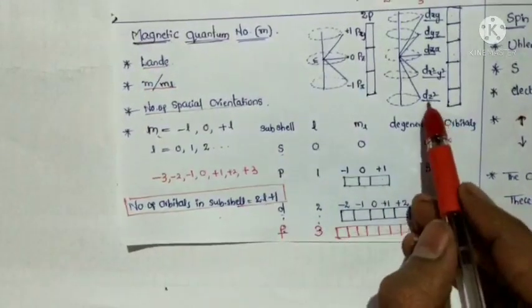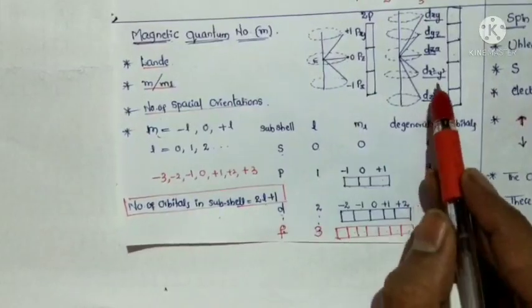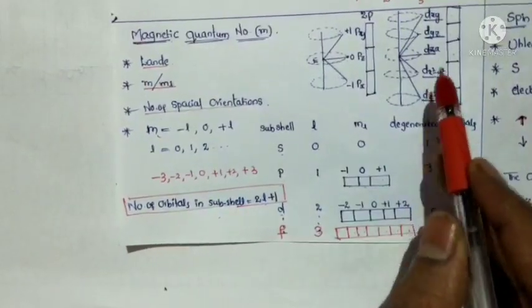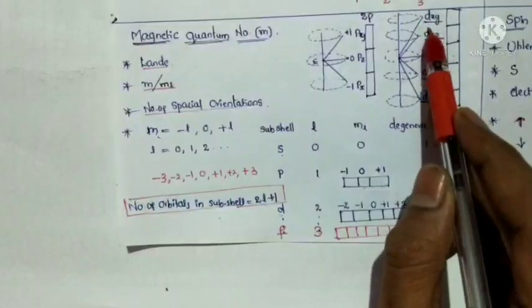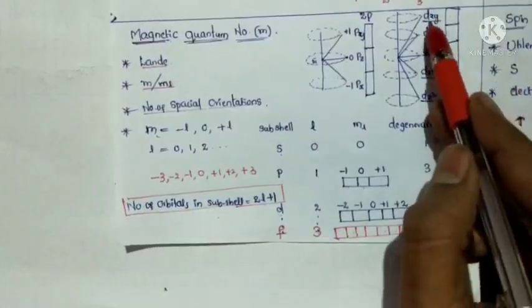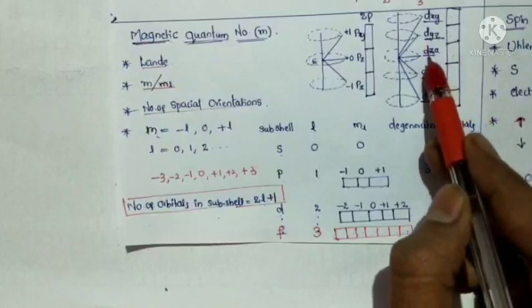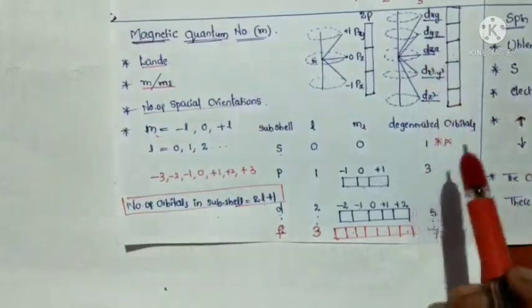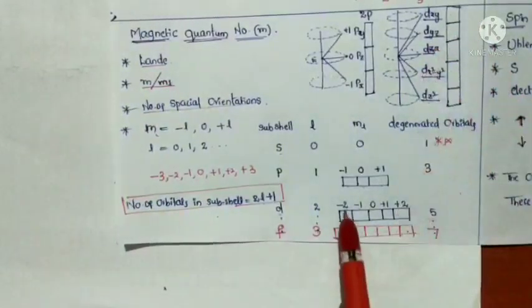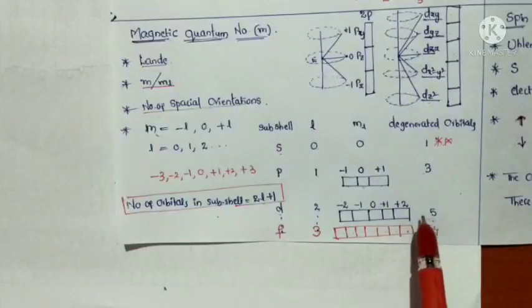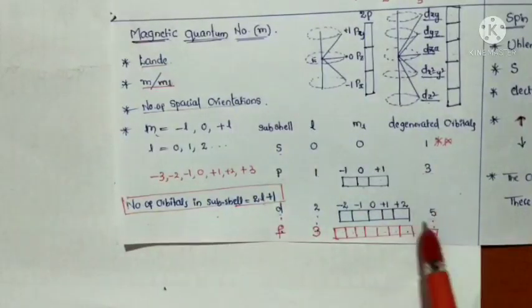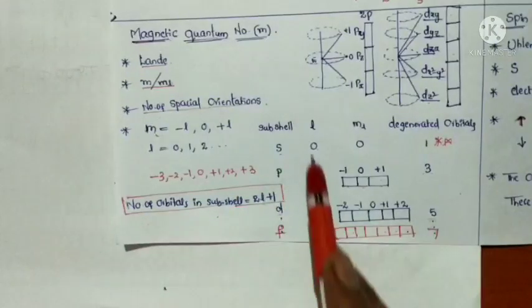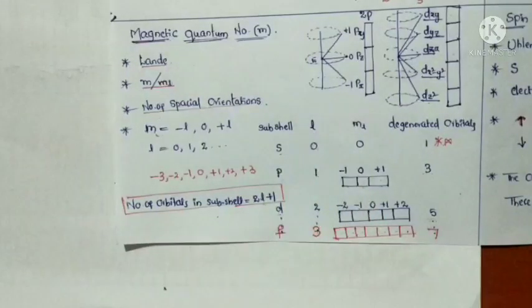Which are dz square, dx square minus y square, dxy, dyz and dxz. These 5 orbitals have the same energy, that's why they are called degenerate orbitals, and they are present in the l equal to 2 subshell.